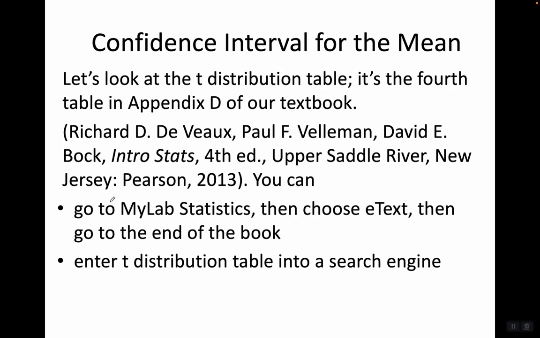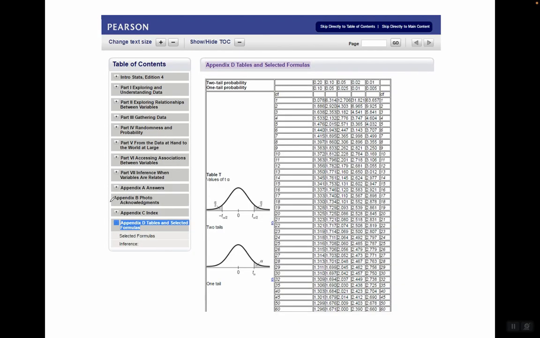So we look at the t distribution table. It's the 4th table in Appendix D of our textbook. So you go to MyLab Stats, you choose eText, then go to the end of the book, or you could just enter t distribution table into a search engine like Google, and it'll get you there. Okay, so the one in the back of the book looks like this.